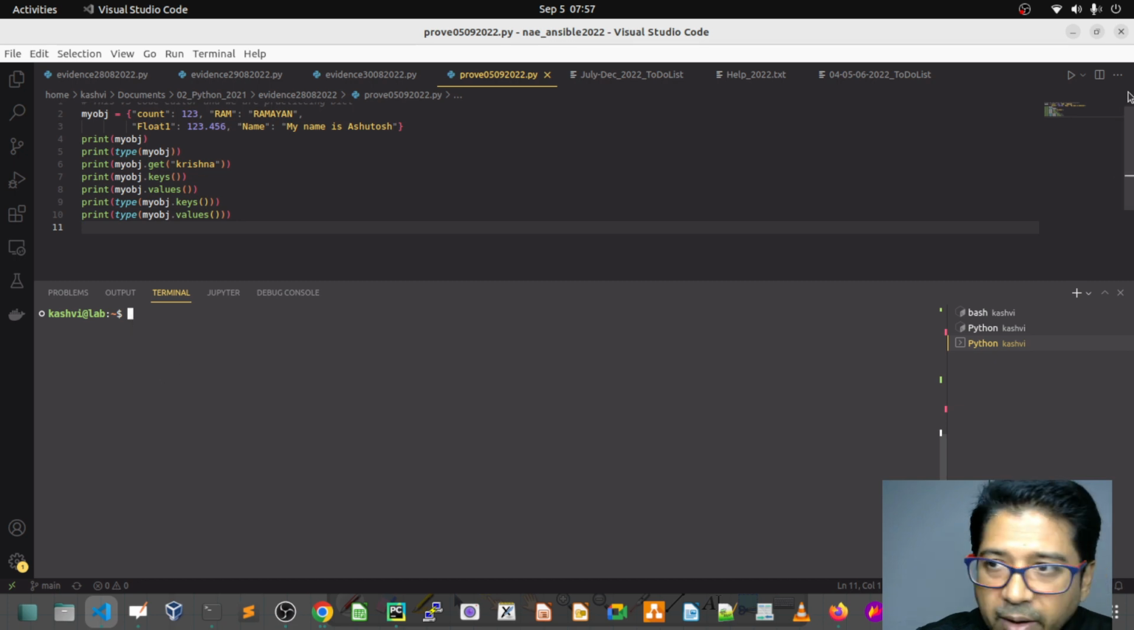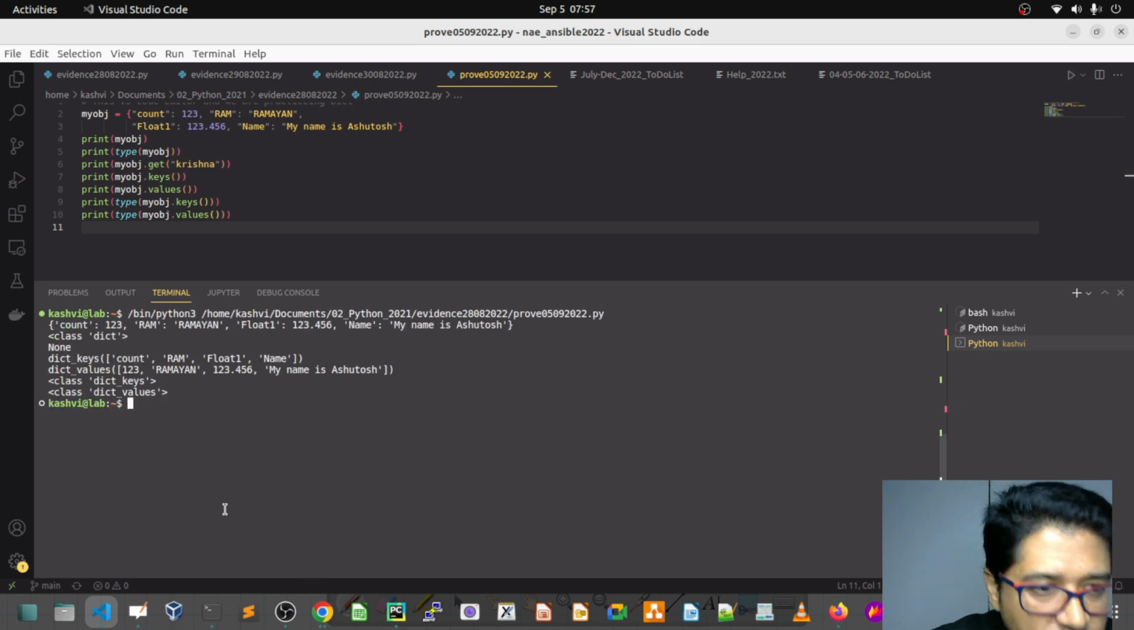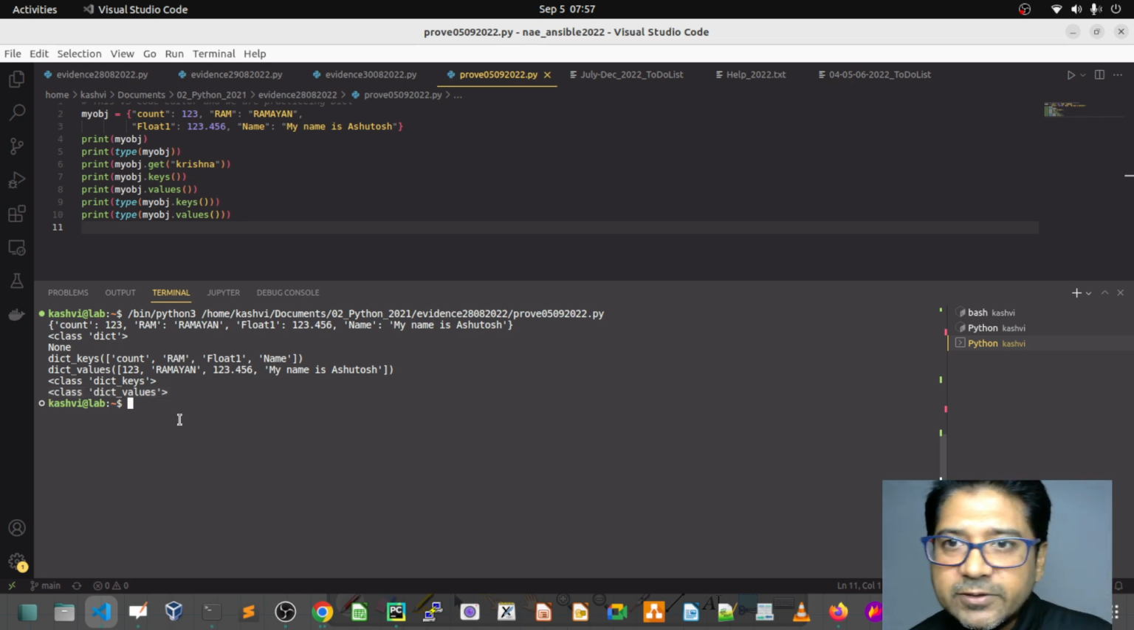Let's see the output. So I can see that this is the key, and they are neither in a list. They have a new class type that is called dictionary key, and second, dictionary value. Okay, you can say these are still in dictionary.